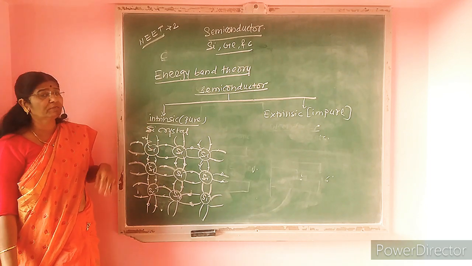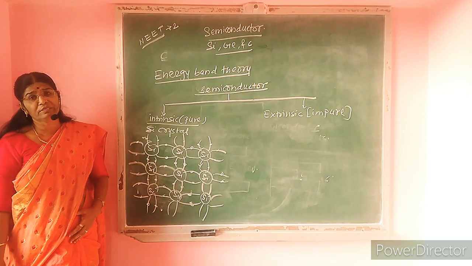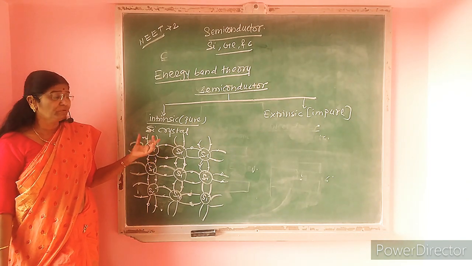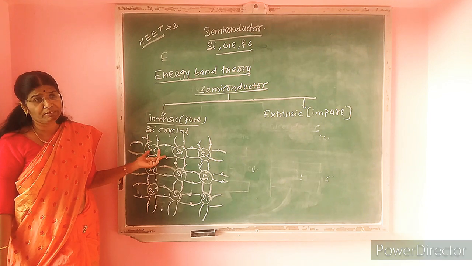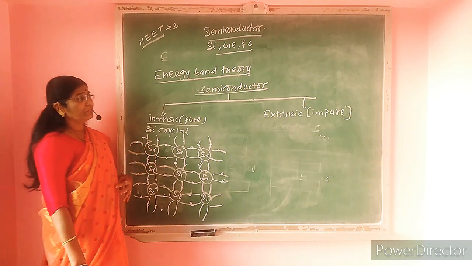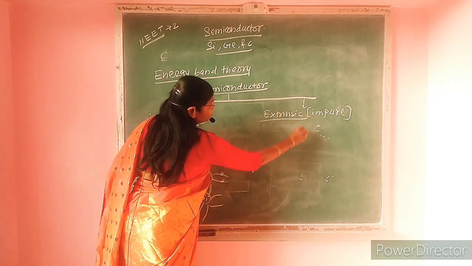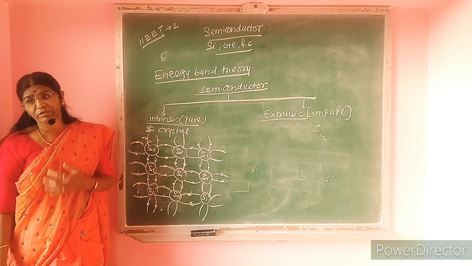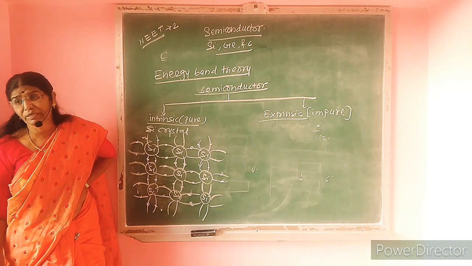Such a type of semiconductor is known as intrinsic semiconductor, but usually we do not use such a type of semiconductor. Now we use what is very important in your life, that is in electronics, the extrinsic semiconductor.